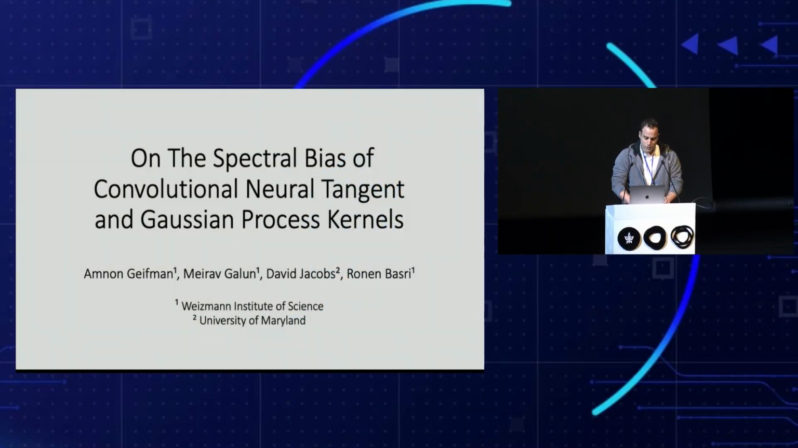Hi, my name is Amnon, and I'll talk about our work on the spectral bias of convolutional neural tangent and Gaussian process kernels. This is a joint work with Meirav Galun, David Jacobs, and Ronen Basri.